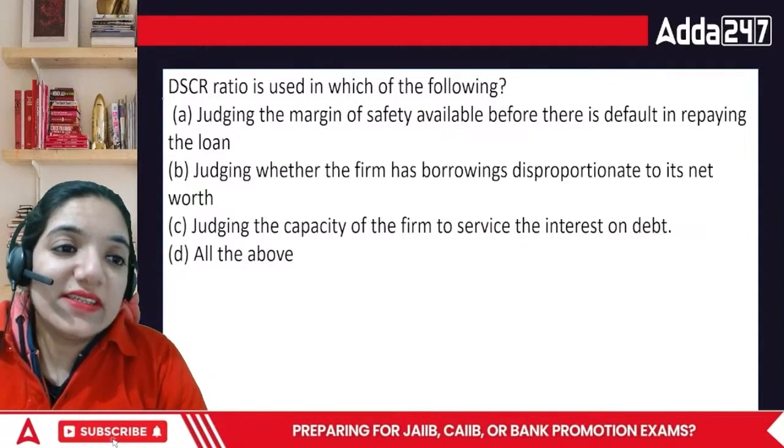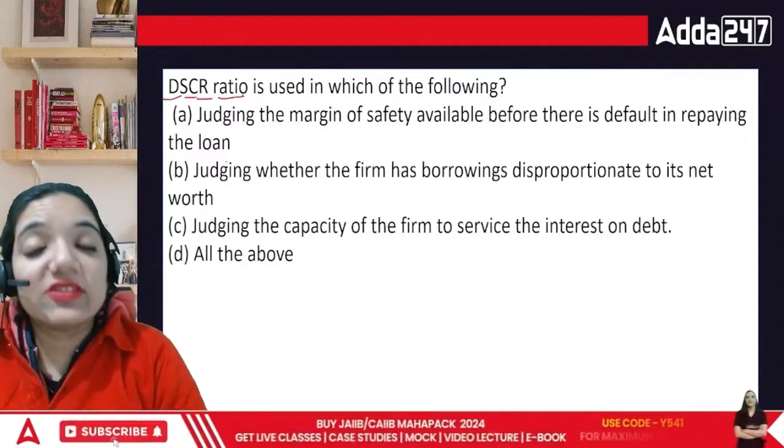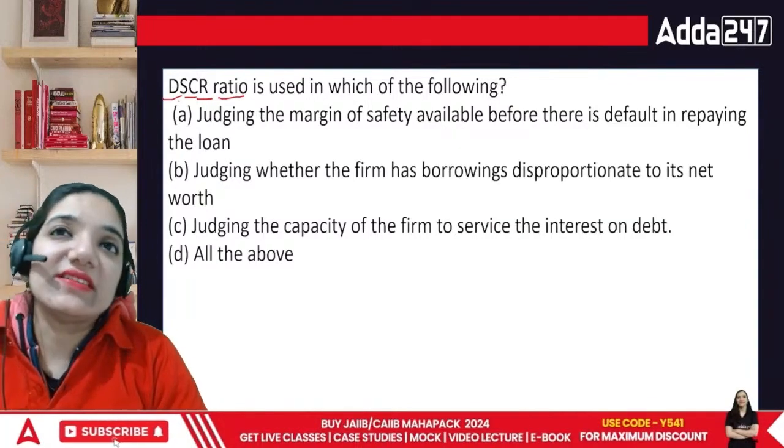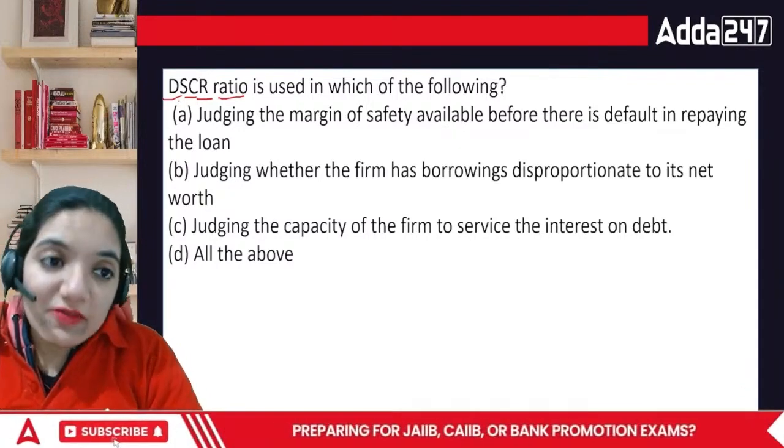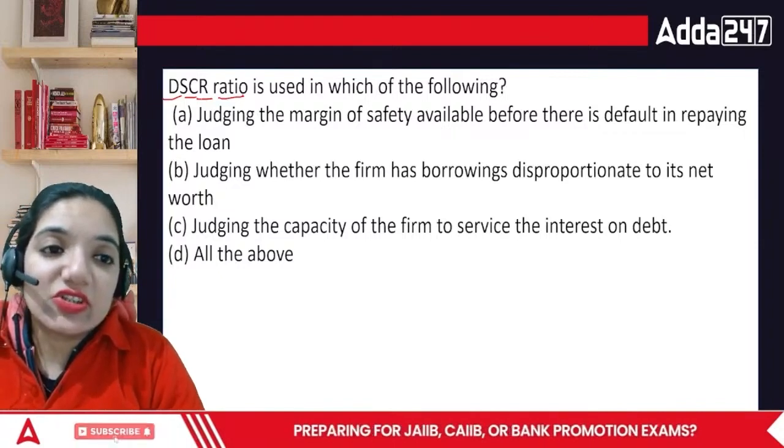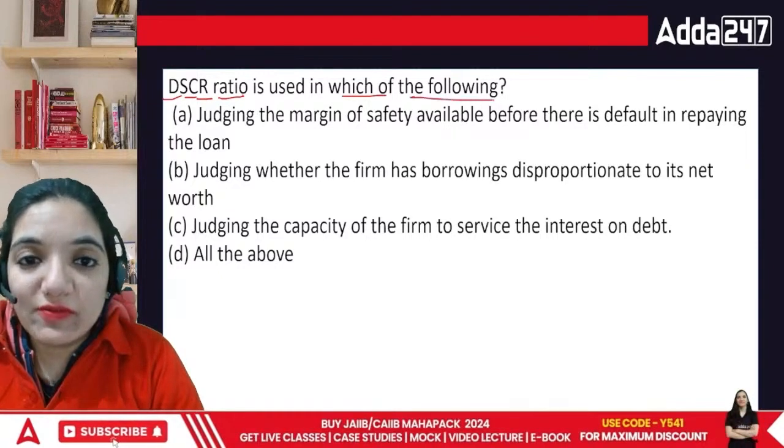Acha. Then we have DSCR ratio. This is one of the ratios which is definitely, I'd seen in the PNB promotion examination so many times now. This is one of their favorite questions. Debt service coverage ratio. This is used for which of the following?